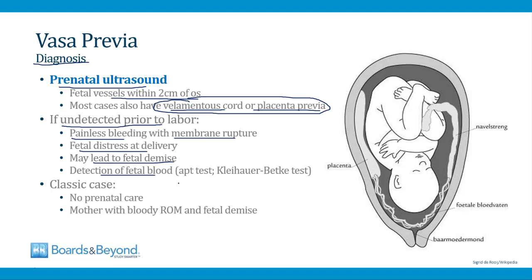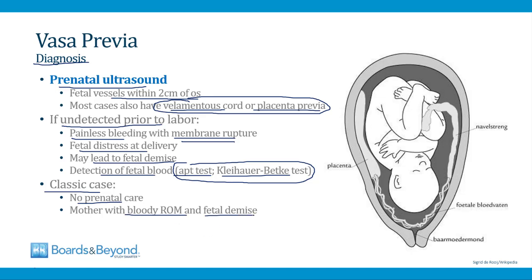There are a couple of tests that can be performed for this purpose. One's called the Apt test, another is called the Kleihauer-Betke test. But either of these will show that the blood is coming from the fetus at the time of membrane rupture and not from the mother. In many cases, fetal distress is so rapid that there isn't time to perform these tests of the blood. So the classic case to know for your board exams is a woman who has no prenatal care and she presents with bloody rupture of membranes and evidence of fetal distress or fetal demise.